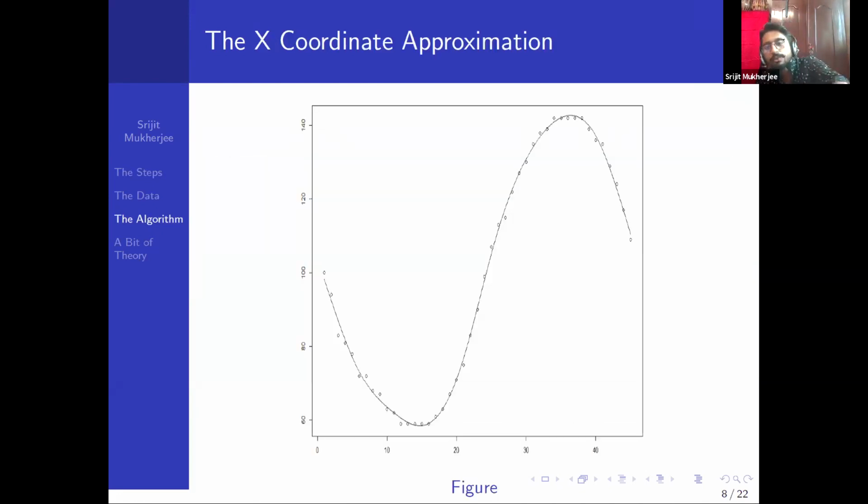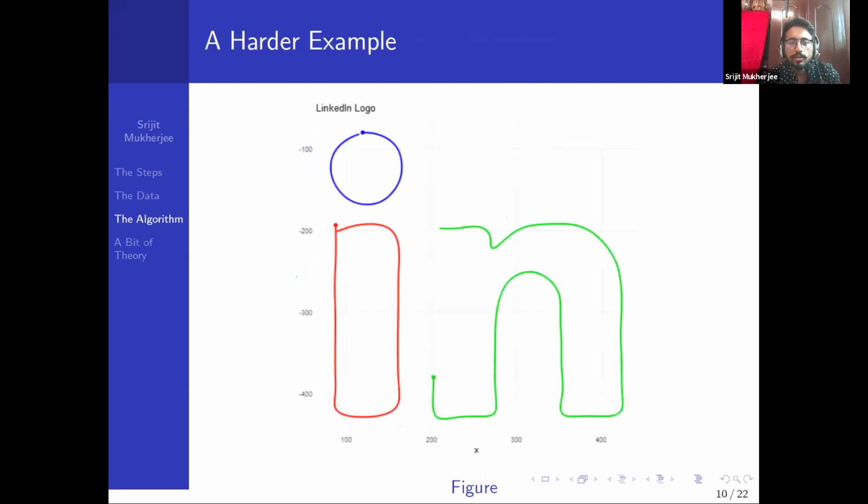So now we are individually approximating the corresponding xn's and yn's using various regression-like models. Okay, that's the idea over here. For example, I did the LinkedIn logo. Here, it's just moving in the same way. We will see this example a lot of times.